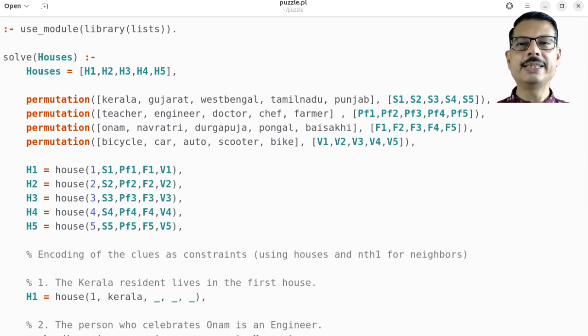The order of putting these constraints is extremely important. If some constraint can be put early, we should put it, because it is going to prune out the alternatives to be explored. Otherwise, delaying is going to take into account more possibilities. You can imagine one solution that Prolog might try is S1, S2, S3, S4, S5 equal to Kerala, Gujarat, West Bengal, Tamil Nadu, and similarly for professions, etc. So that's the setup. We created five slots, generated every legal assignment of four attribute classes, and packaged them into house terms. Next, we will put the constraints that we have for the puzzle.